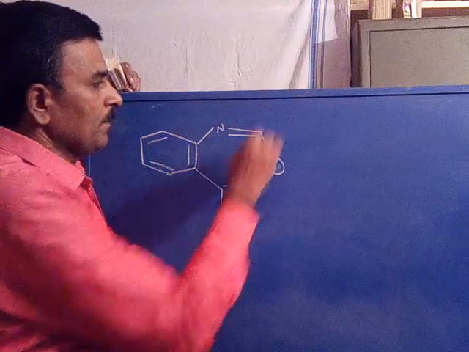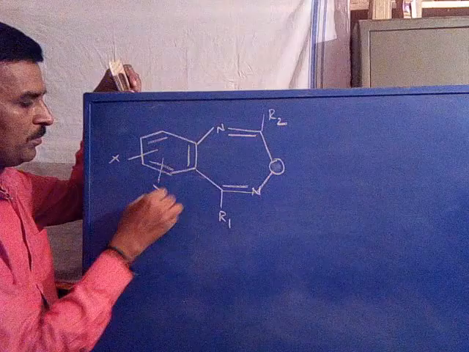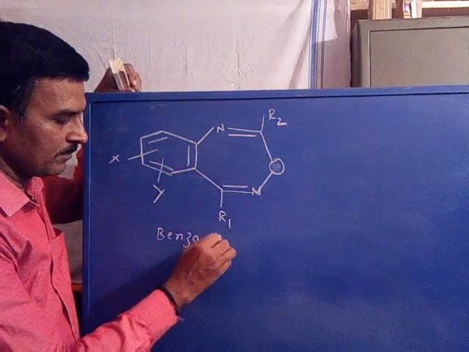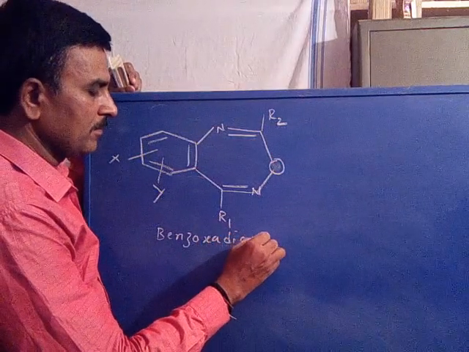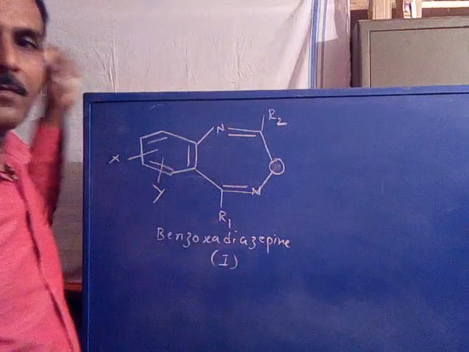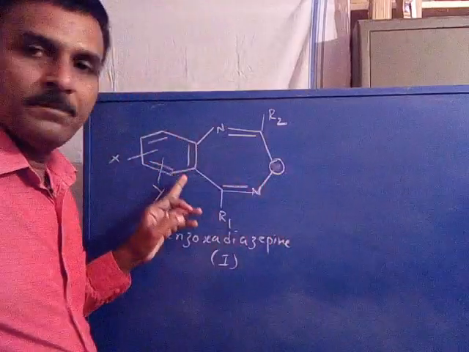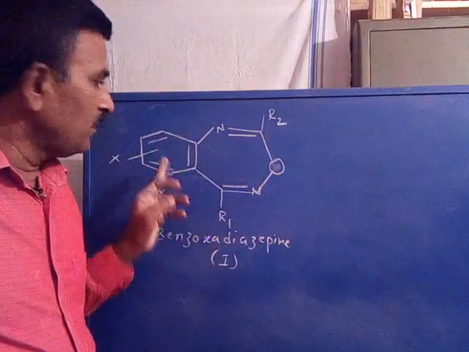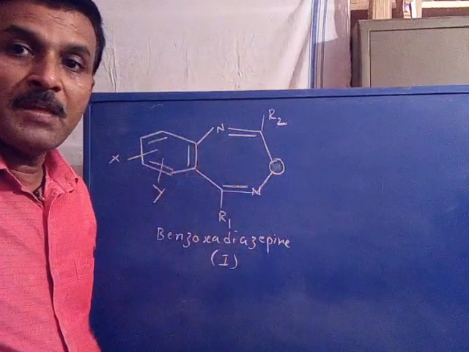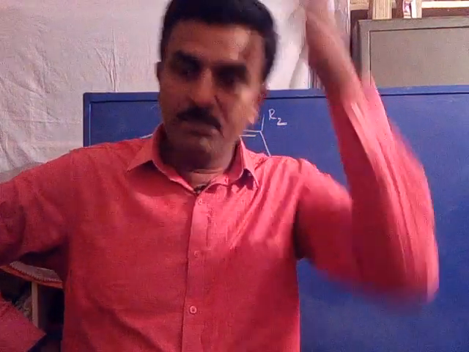R1 here, R2 group here, some X group, some Y group. This is benzoxadiazepine, say structure 1. So he first thought to prepare a benzoxadiazepine: benzene, oxadiazepine, a 7-membered ring. Epene stands for a 7-membered ring.